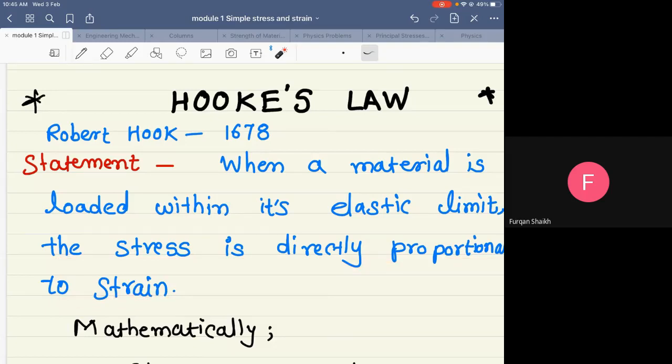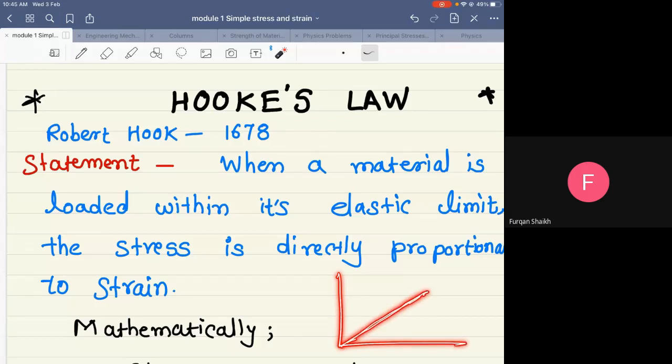Very simple. When a material is loaded within its elastic limit, stress is directly proportional to strain. We have to remember this. Stress is directly proportional to strain, meaning as the stress increases, strain also increases. We can show this directly proportional relation by a line.